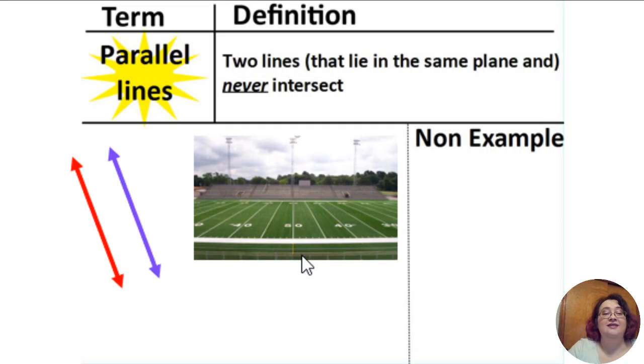You see parallel lines lots of places. The markings on a football field have parallel lines. So they are all parallel all the way from one end of the football field to the other. Now, if they intersect at all, they are not parallel.